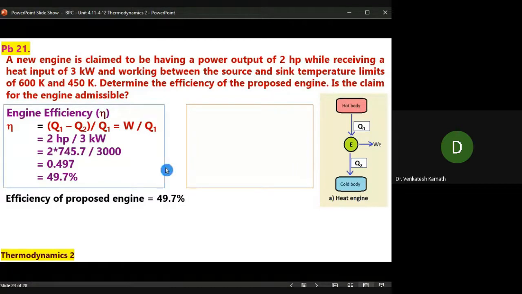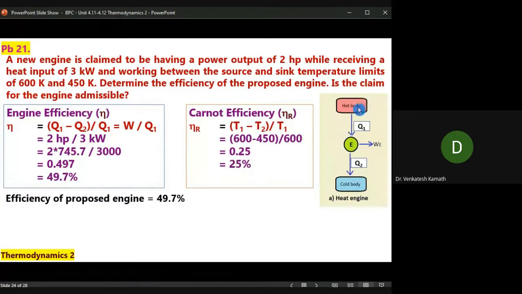This is the first thing. So this is what I have done for my engine. Remember, my engine may be a Carnot engine, may not be a Carnot engine. I do not know. So if I do not know whether it is a Carnot engine or not, I should use the equation W by Q1 or Q1 minus Q2 by Q1. I cannot use T1 minus T2 by T1 unless I know that it's a Carnot engine. If you say that it is a Carnot engine, then only you use T1 minus T2 by T1. Otherwise, you cannot use that. What if it is a Carnot engine? This is what if it's a general engine; I do not know anything based on the given information.